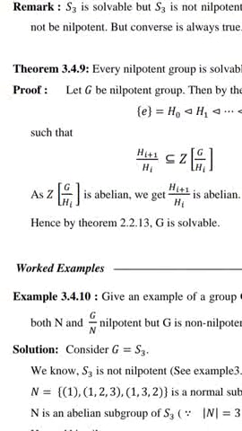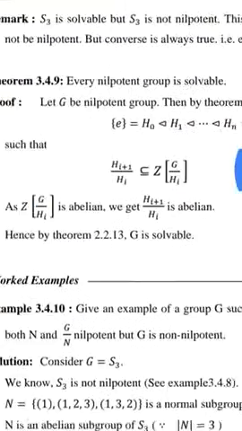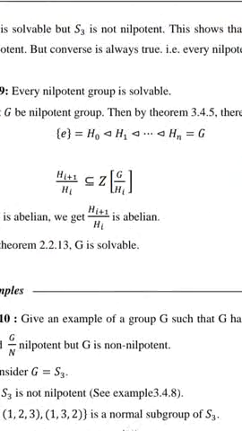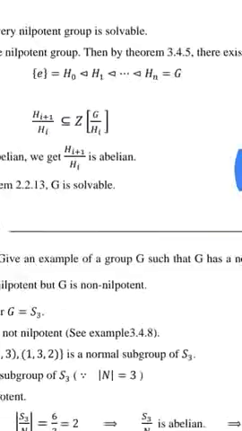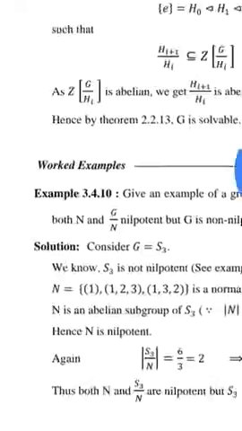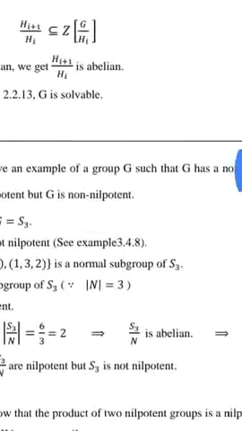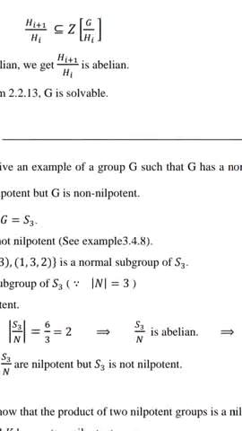As Z of G divided by Hi is abelian, we get H(i+1) divided by Hi is abelian, and hence G is a solvable group.